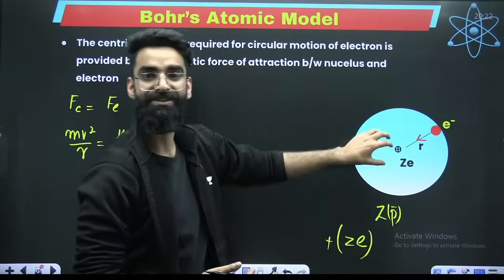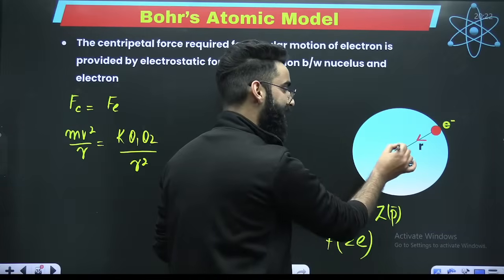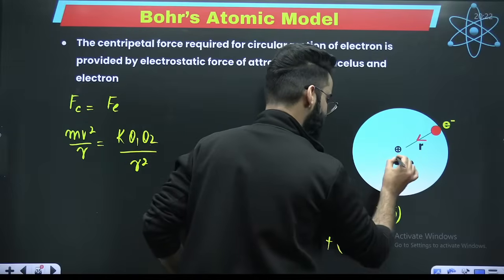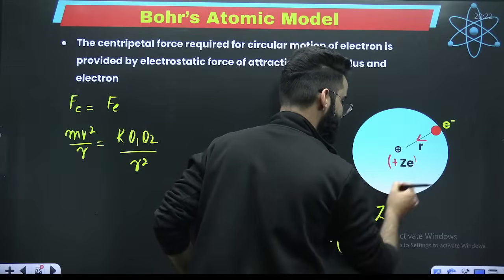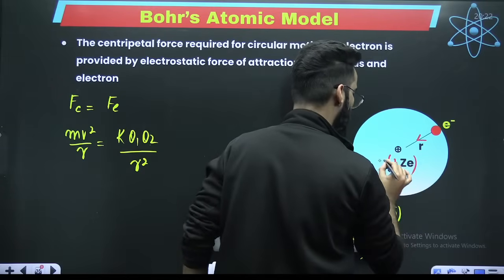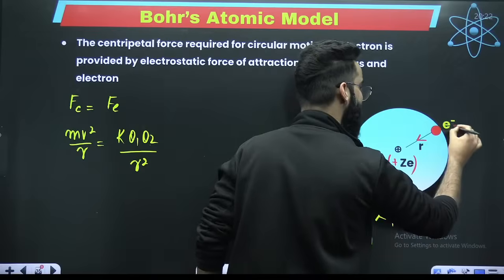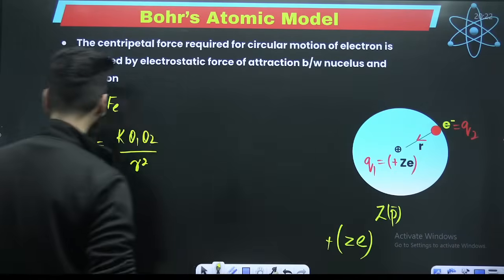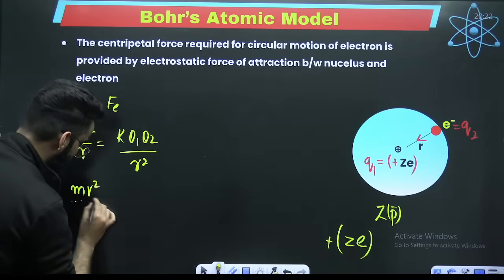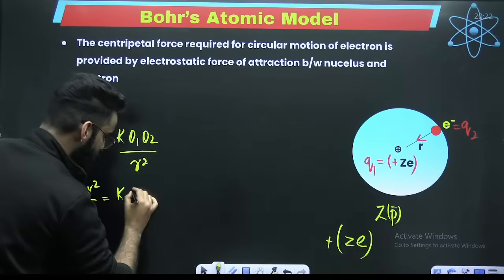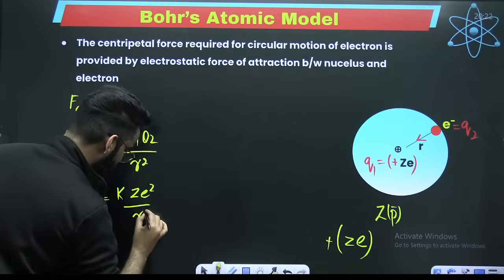And this positive charge lies inside the nucleus. So inside the nucleus, what is the magnitude of the positive charge? It is Ze. What is the charge on the electron? It is e. So Q1 is nothing but Ze and Q2 is nothing but e. So you can write it like this: mv square divided by r is equal to K, Q1 is Ze, Q2 is e, so it is Ze square divided by r square.